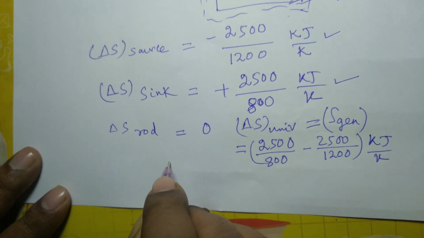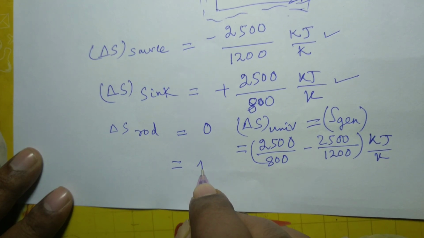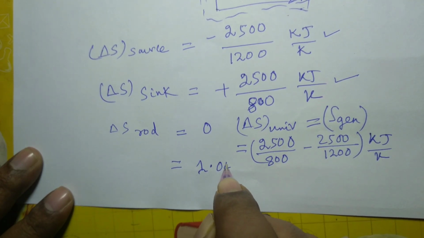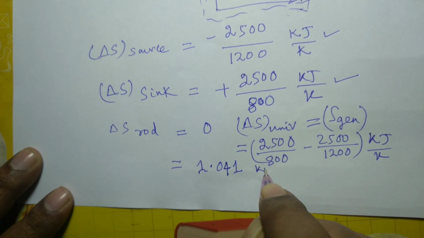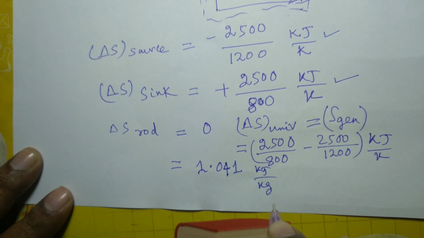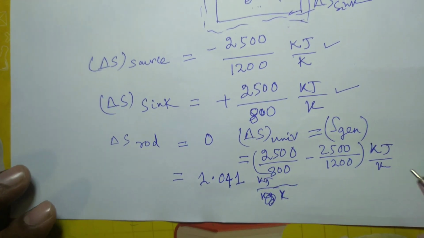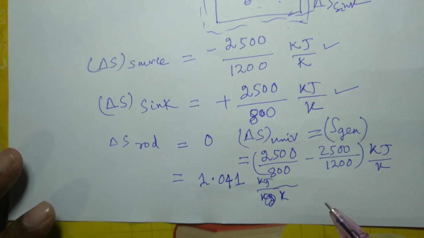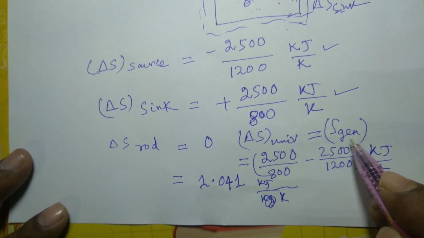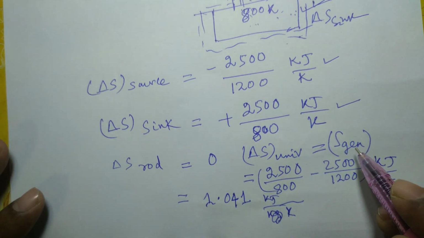This is equal to 1.041 kilojoule per Kelvin. In fact, the change in entropy of universe is also equal to the entropy generation during the process.